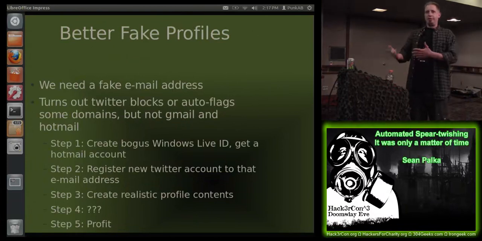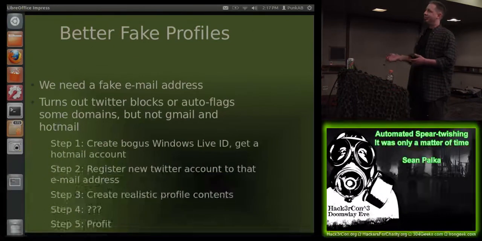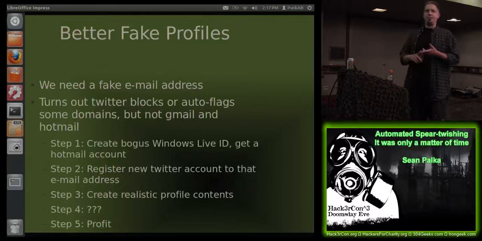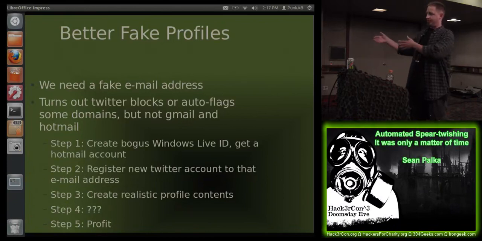To create a profile, obviously, you need an email address. Well, Twitter blocks or auto flags some domains, but not Gmail or Hotmail. So if we can create a Hotmail account, we can create a Twitter account. So the general process is we'll create a bogus Windows Live ID, get a Hotmail account, register a Twitter account to that email address, and then create profile contents. Blah, blah, blah, profit.